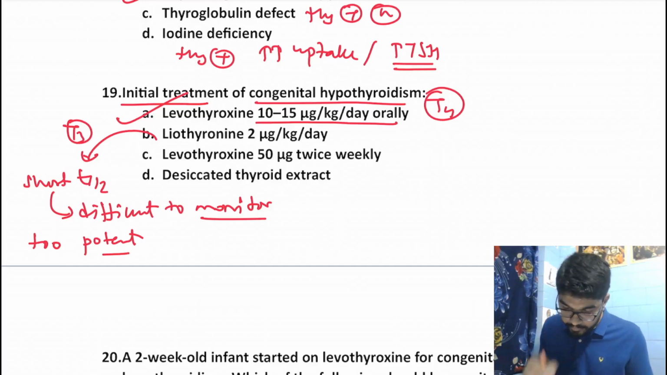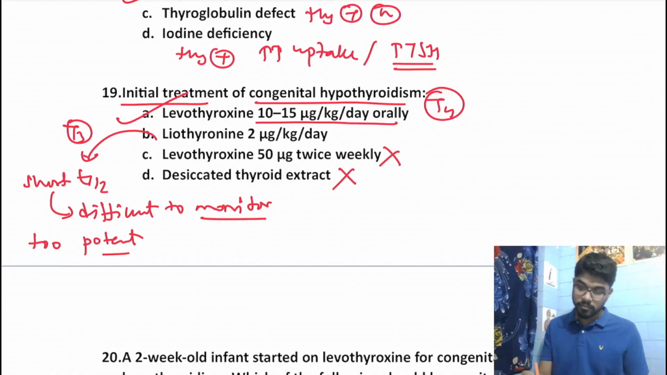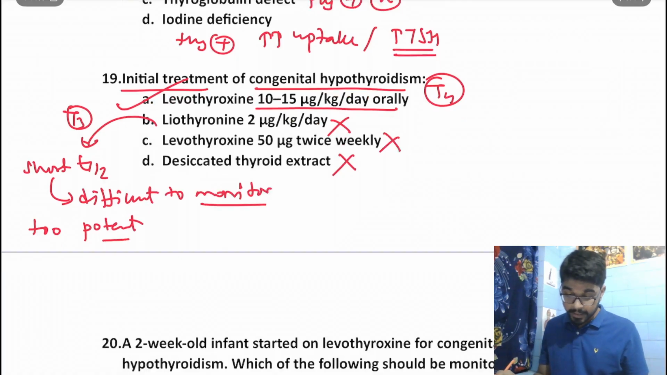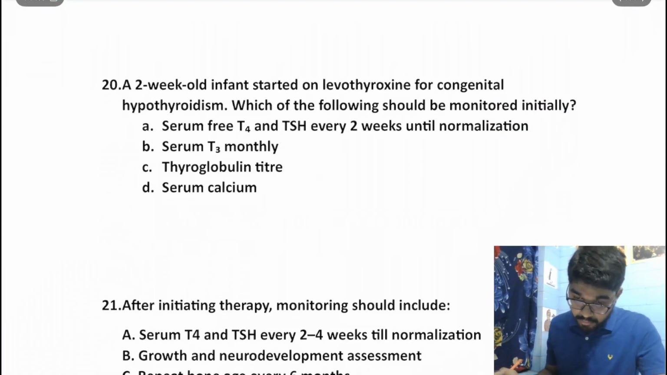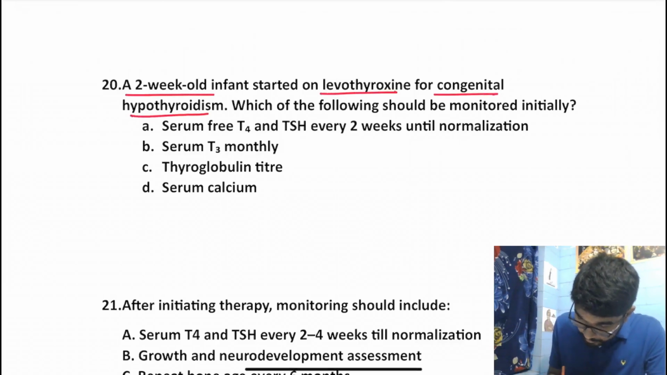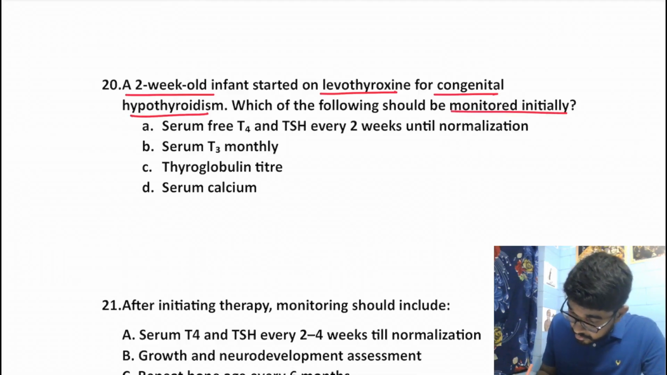Levothyroxine at a dose of 50 microgram twice a week is low dose, and desiccated thyroid extract is also not used anymore, right? So the answer should be levothyroxine at a dose of 10 to 15 micrograms per kg per day orally. Moving on to the next question. A 2-week-old infant started on levothyroxine for congenital hypothyroidism. Which of the following should be monitored initially?